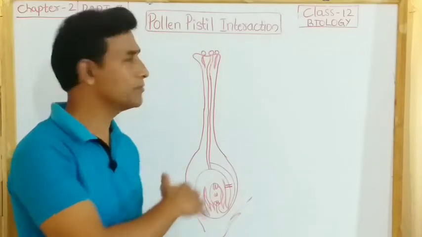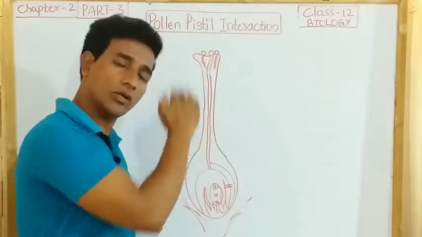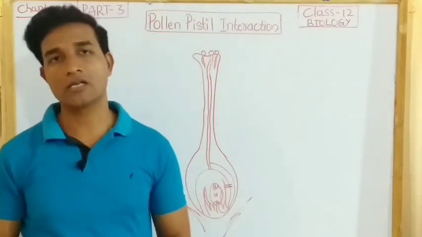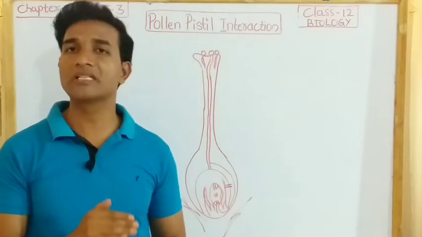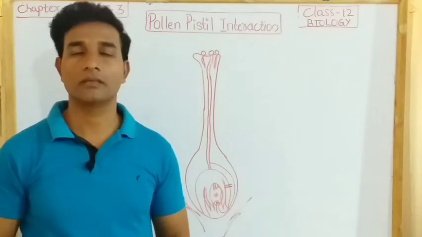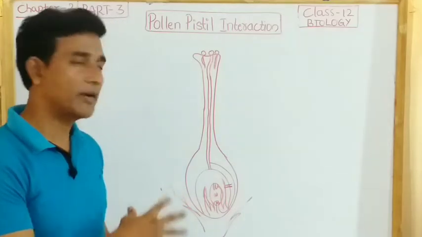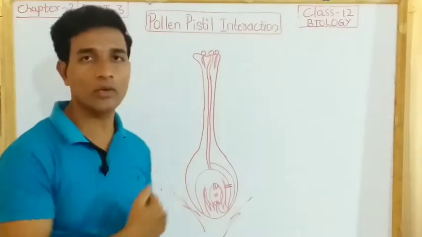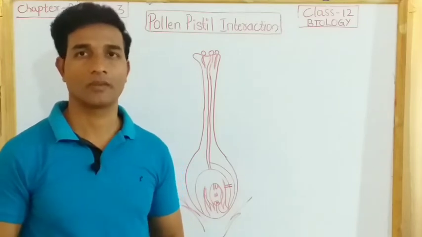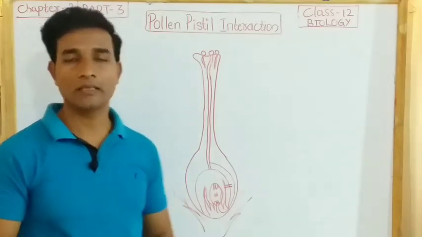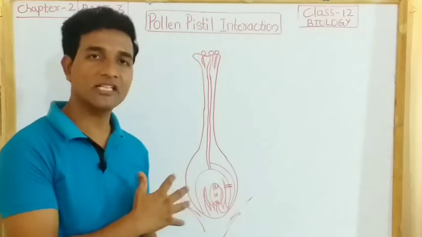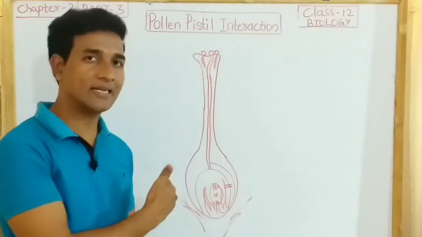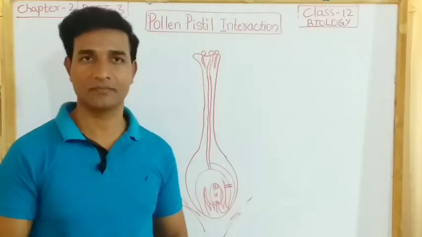All these events, from pollen deposition on the stigma until the pollen tube enters the ovule, are together referred to as pollen-pistil interaction. It is a dynamic process where pollen recognition is followed by promotion or inhibition of the pollen. This helps plant breeders manipulate pollen-pistil interaction even in compatible pollinations to get desired hybrids.